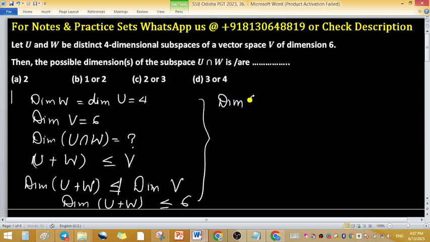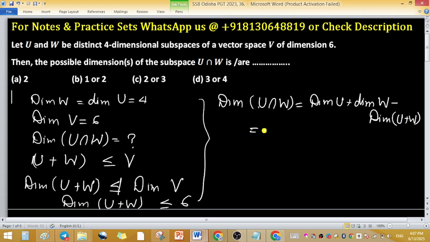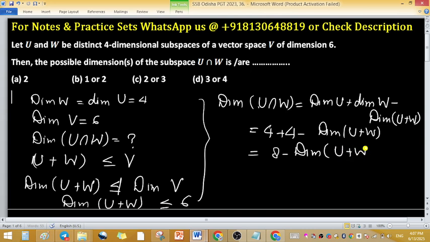Also we know that the dimension of intersection U intersection W is equal to the dimension of U plus the dimension of W minus the dimension of sum U plus W. So the dimension of U is 4, the dimension of W is 4, minus the dimension of sum U plus W. It means 8 minus the dimension of U plus W. And the dimension of U plus W from equation 1 is at most 6.